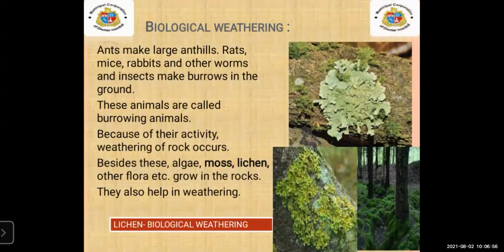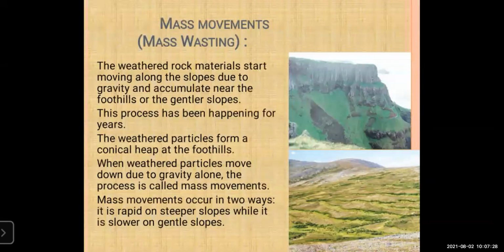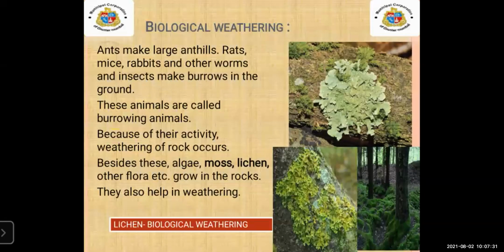Next, ants make large anthills. Rats, mice, rabbits, and other worms and insects make burrows in the ground. These animals are called burrowing animals. Because of their activity, weathering of rock occurs.